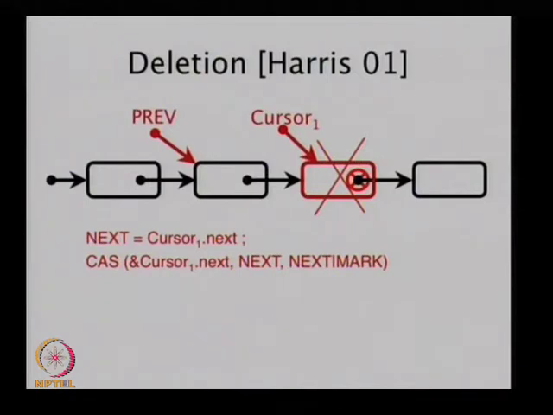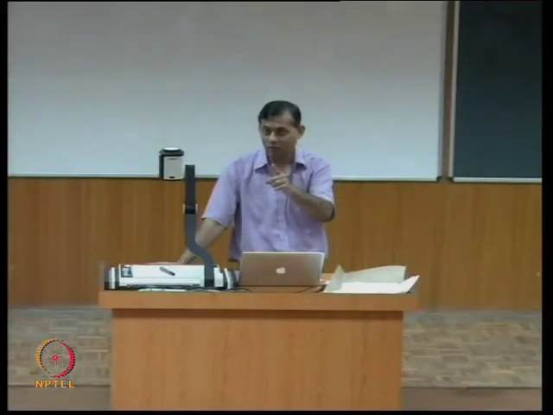So somebody else may be trying to insert something just before it, and after that insertion, this dot next needs to go, and somebody else has modified this pointer to point to somebody else, because it has inserted.